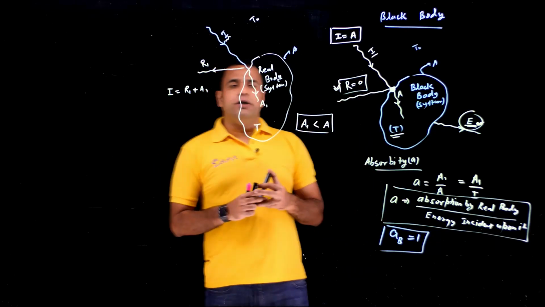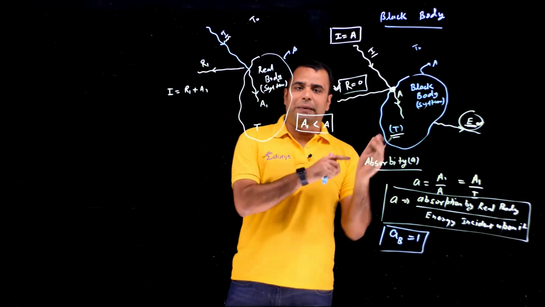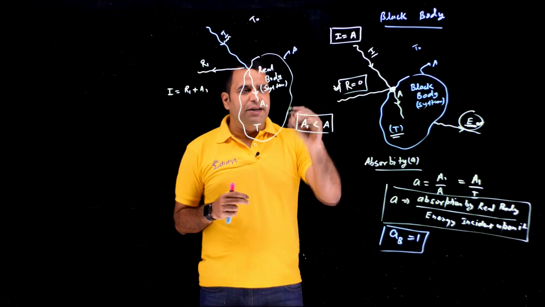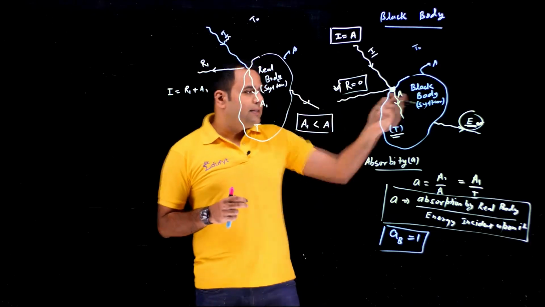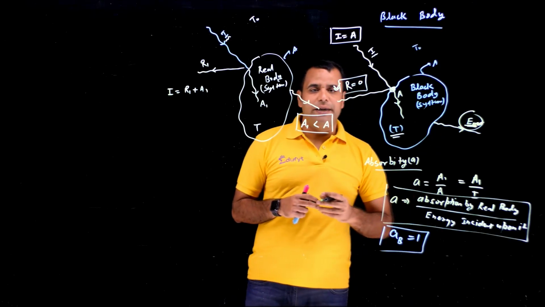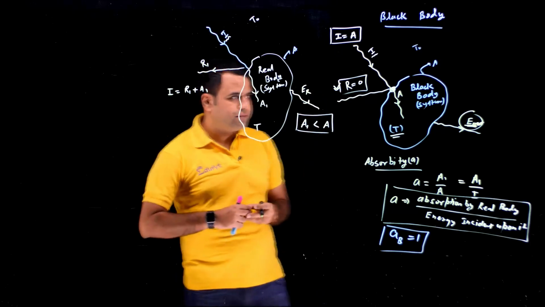Okay. So this was regarding the absorption. We have compared the black body with the real body for absorption. Let's talk about the emission also. So see, here this black body is emitting E, and I'm calling this EB, let's say, for a time being. So real body will be emitting something, ER also.